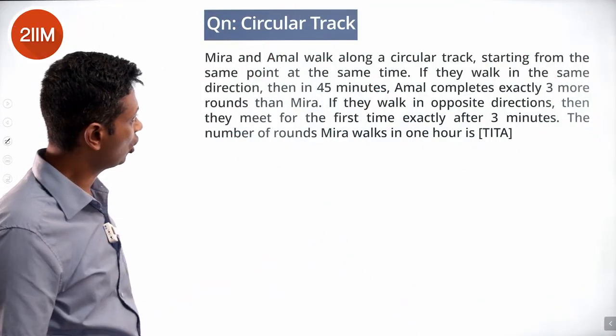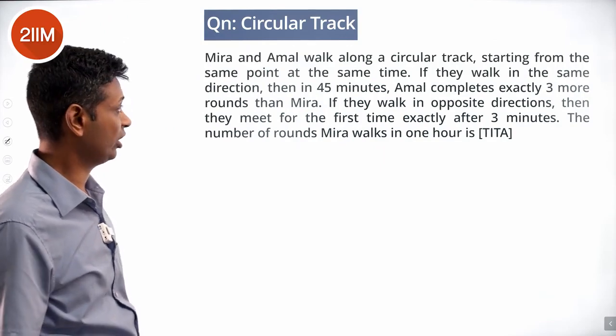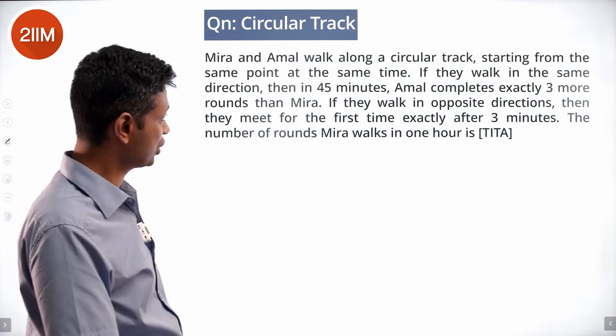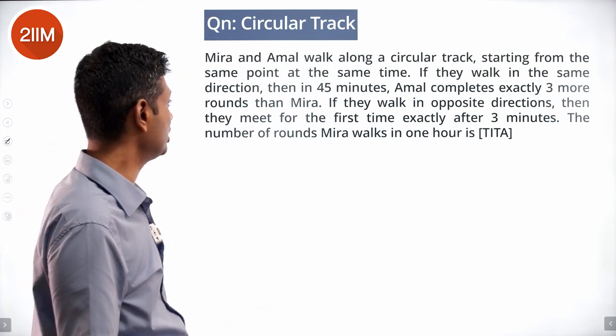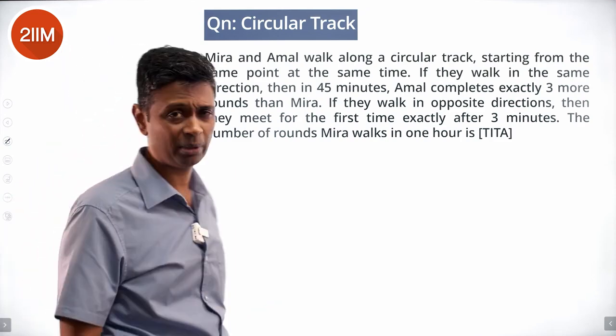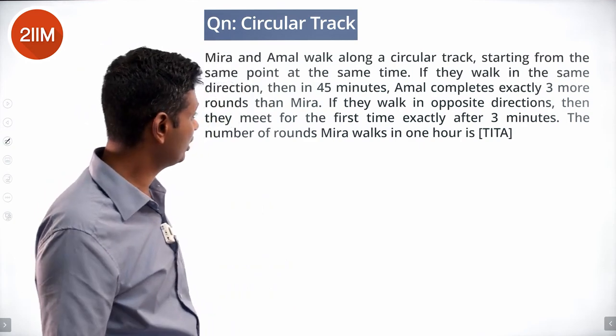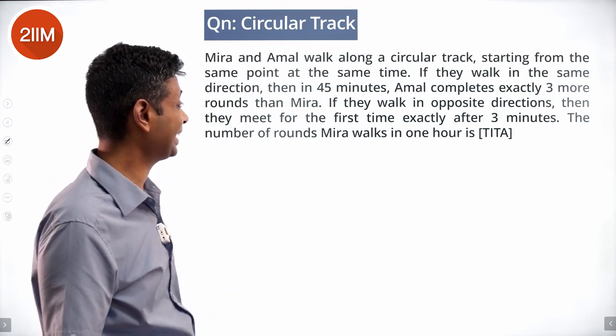Mira and Amal walk along a circular track starting from the same point at the same time. They walk in the same direction. Then in 45 minutes, Amal completes exactly 3 more rounds than Mira. If they walk in opposite directions, then they meet for the first time exactly after 3 minutes.